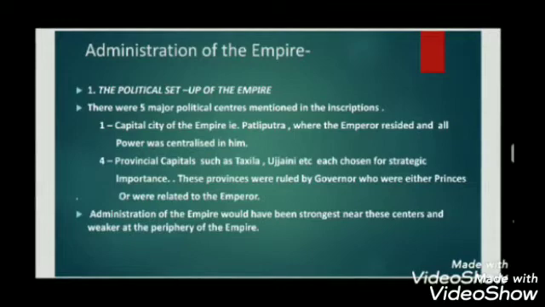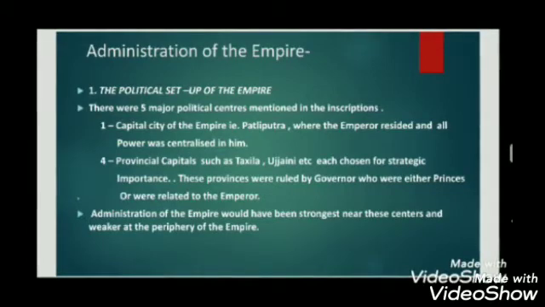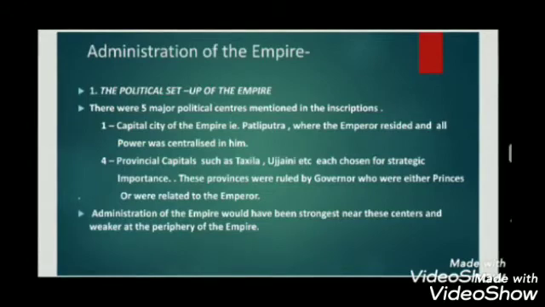Remember, Mauryan administration was highly centralized, whereas it was in the provincial cities that the various Kumars, or the princes, were stationed in order to carry out the functioning of these provinces in an efficient manner, but report back to the king whenever he called them.